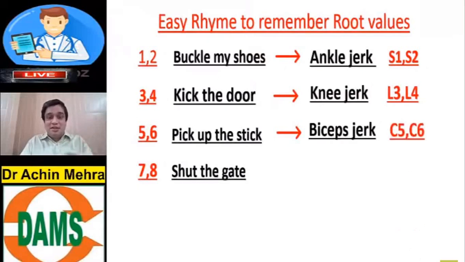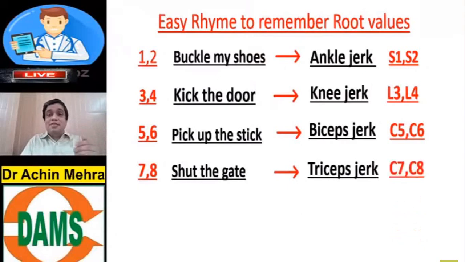Shut the gate. You want to shut the gate by extension of the elbow joint. And which reflex will show it? The triceps jerk. Number 7 and 8, why? The root value, C7, C8. So it is an easy rhyme to remember the root values of major reflexes that you want to see in a patient.